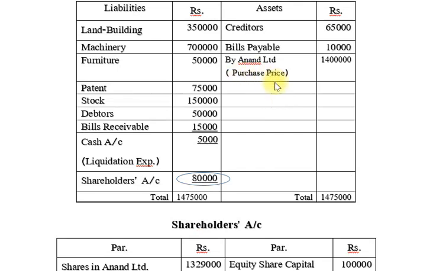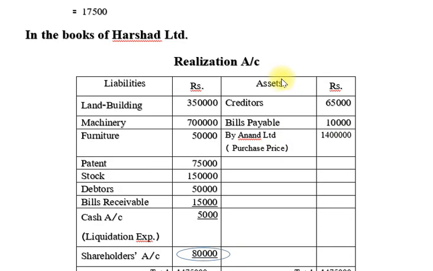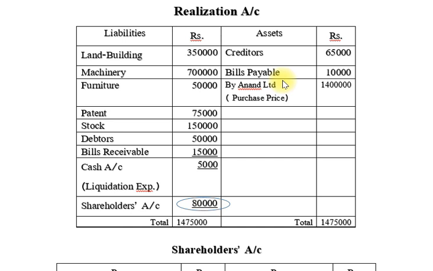And here I note down by Anand Limited, in brackets purchase price. Here we note down our purchase price which is given in the additional information, 14 lakhs. Now we make the total, here the total is 14 lakh 75,000 rupees.